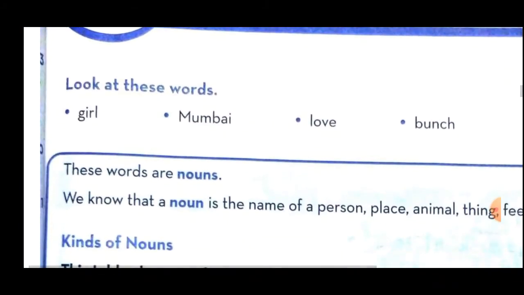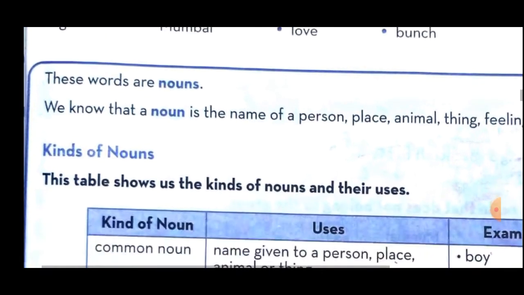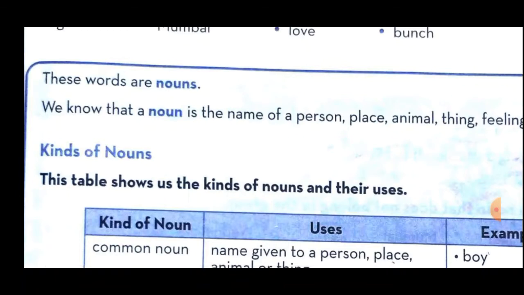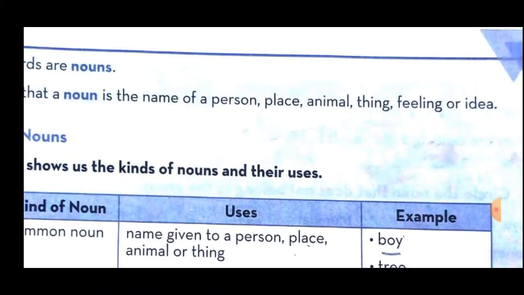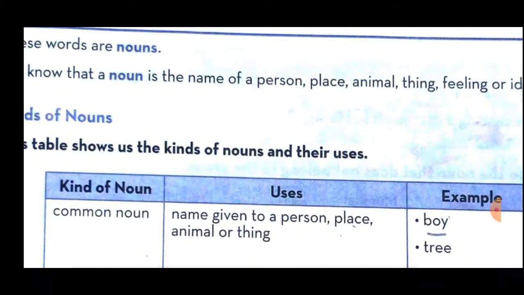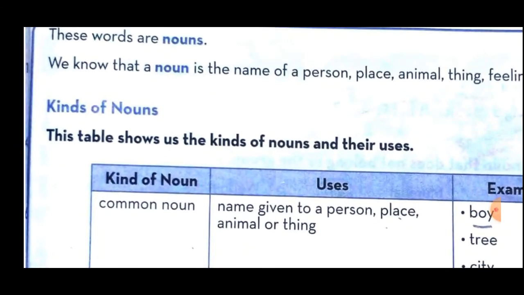Now look here, students. In your book, very interesting information is given. Look at these words: girl, Mumbai, love, bunch. All these are called nouns. Now we know the meaning of the word noun, right? So here the definition is given. A noun is the name of a person, place, animal, thing, feeling or idea.